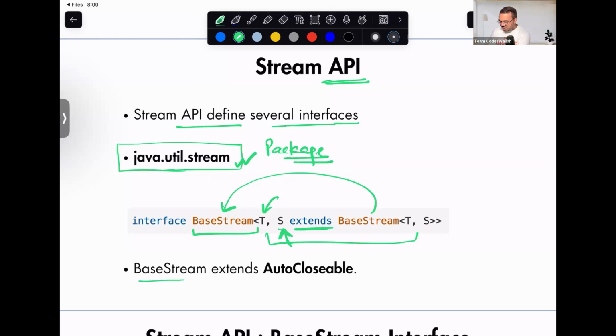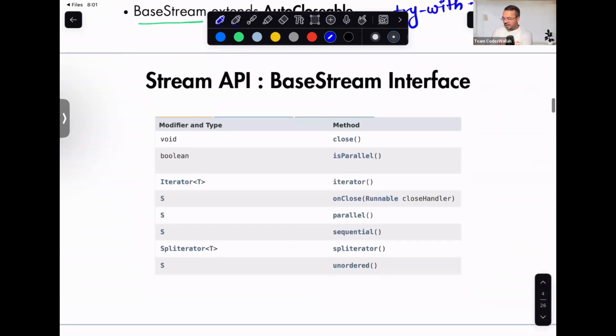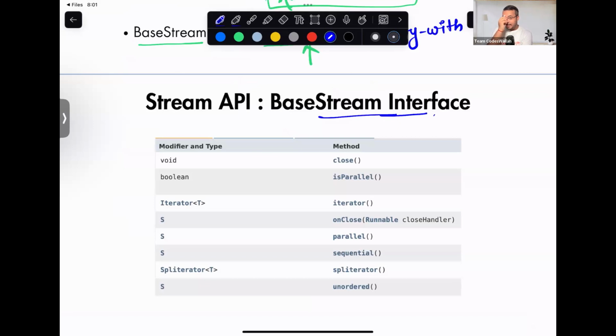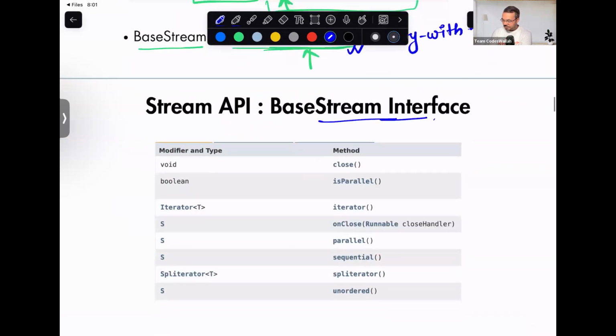Now, BaseStream also extends AutoCloseable. What does this mean? This means that we can use it along with try-with-resources. Now, what are the methods declared within the BaseStream interface? Because it extends AutoCloseable, it will have close.